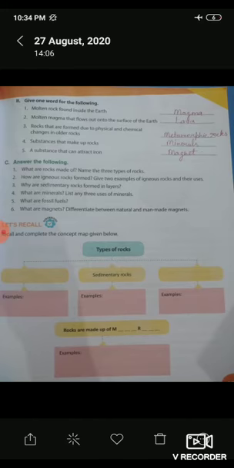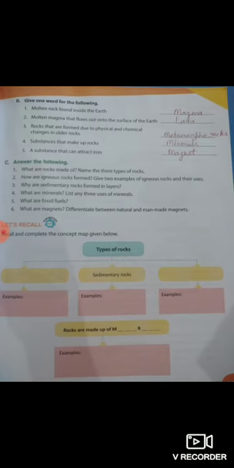And now second, molten magma that flows out onto the surface of the earth. Molten magma that flows out onto the surface of the earth is called lava. Spelling of lava: LAVA. And third, rocks that are formed due to physical and chemical changes in older rocks. Rocks that are formed due to physical and chemical changes in older rocks are called metamorphic rocks.